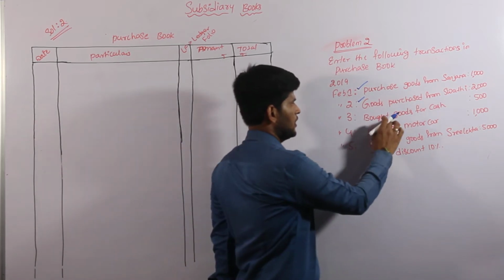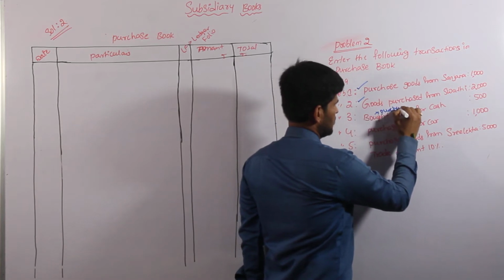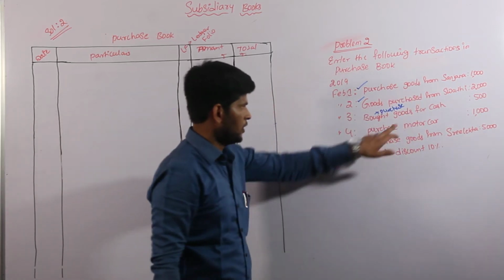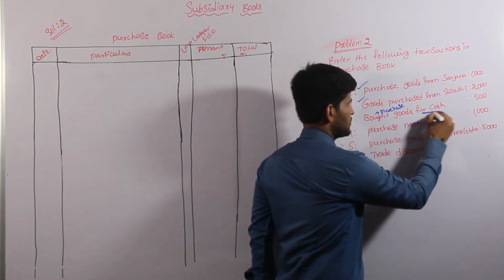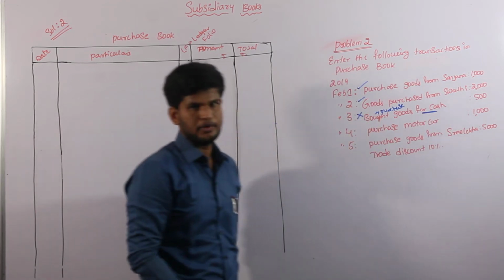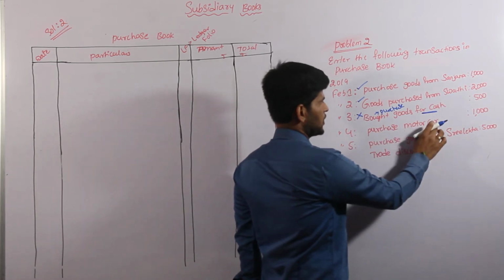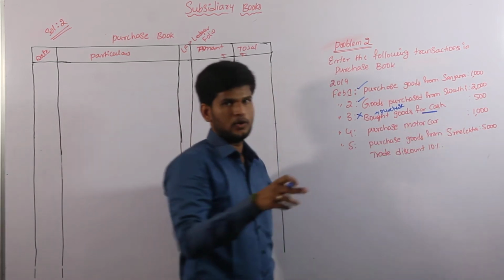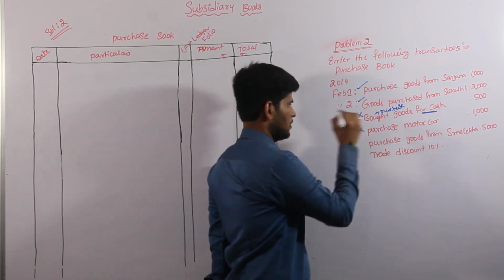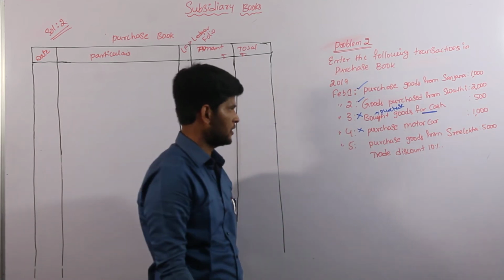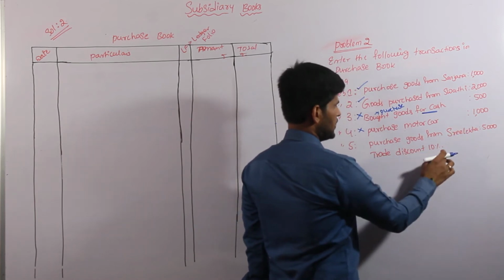Come to the third one, bought goods for cash. Bought is nothing but purchase. Here there is no name of the person, and we have the cash word, so this transaction is not coming into our purchase book. Next, purchase motor. Here there is no name of the person as well as no cash word, so this transaction is also not coming into our purchase book. Next, purchase goods from Sri Lanka 5,000, trade discount 10%.